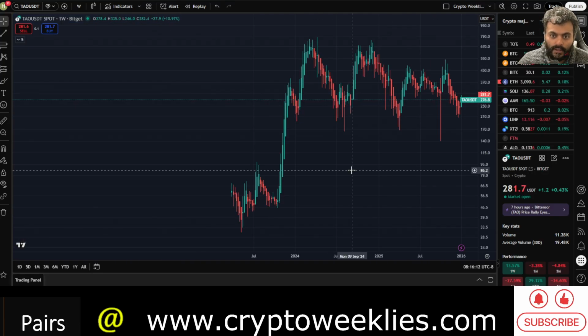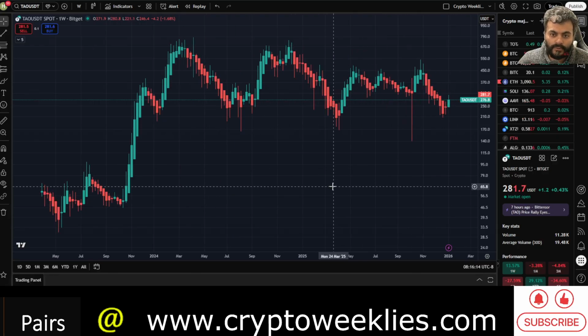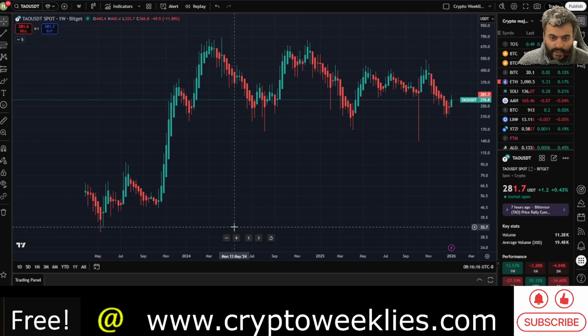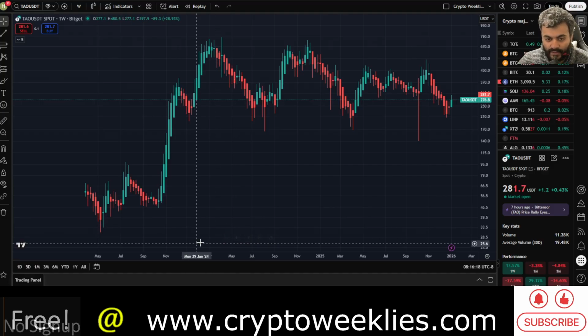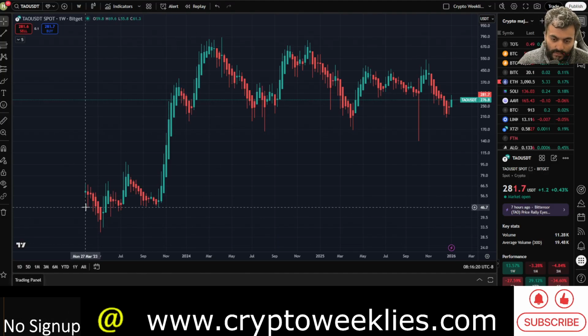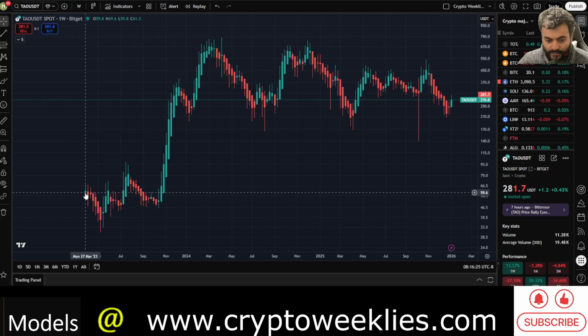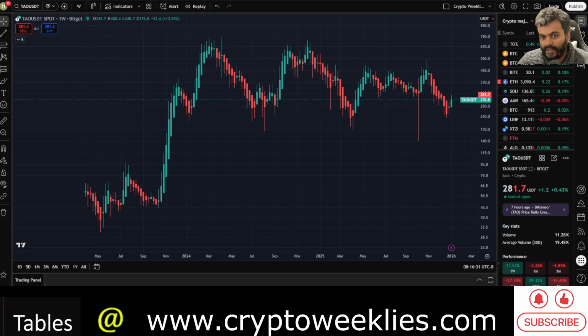In terms of the longer term moving average, we don't have the first 200 weeks of data, as the asset is slightly new. It has not completed its first 4 years. That would happen only in late 2026, early 2027 for this asset. So we don't have that kind of coverage.